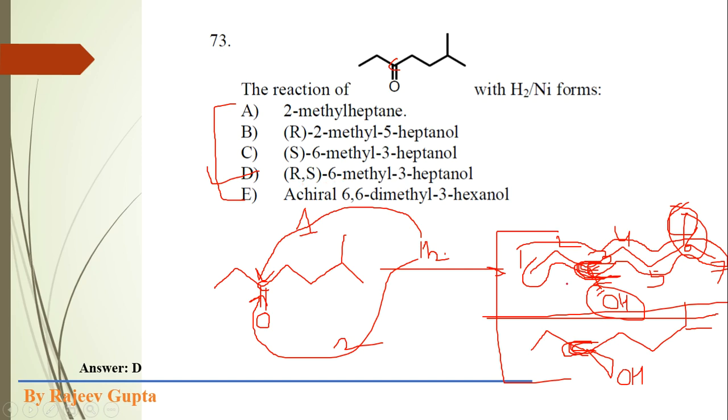RS 6-methyl 3-heptanol. Numbering 1, 2, 3, at position number 3 our OH group is present, so it is 3-heptanol. This is the IUPAC name of this. So actually we are getting a racemic mixture in this reaction, so these other options we can remove from here.